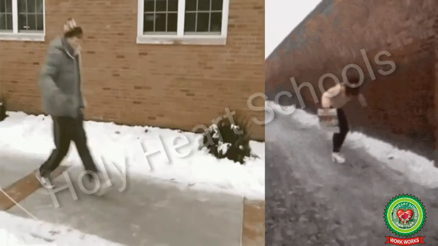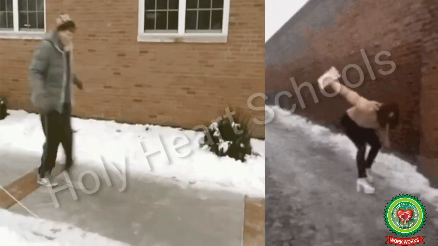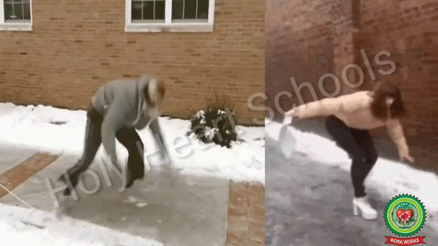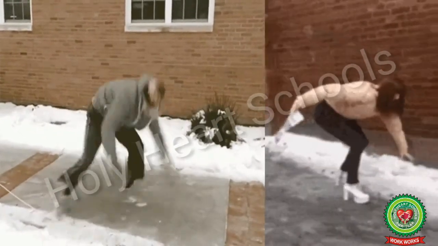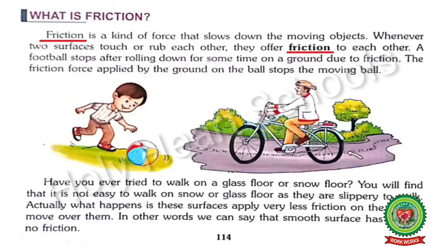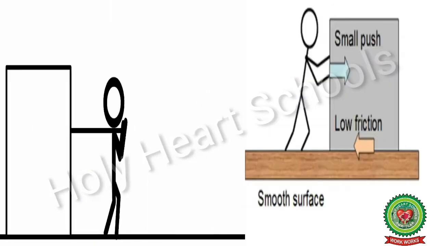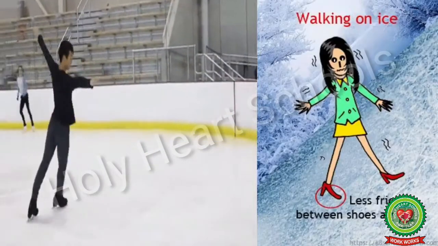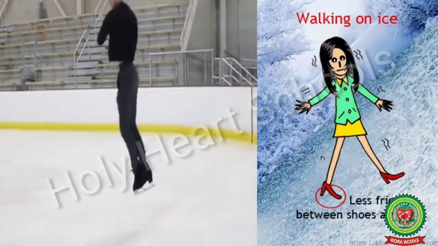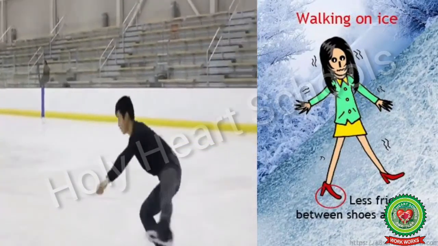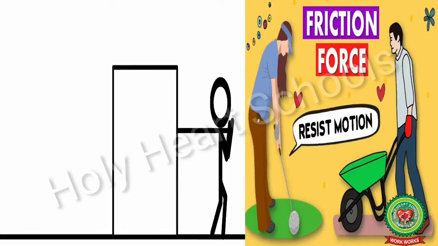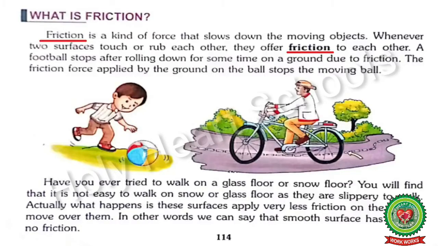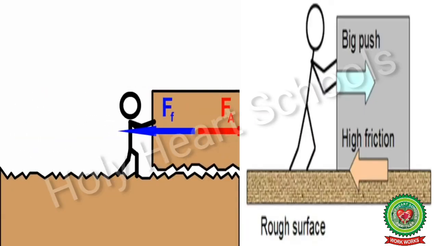Have you ever tried to walk on a glass floor or snow floor? You will find that it is not easy to walk on snow or glass floor as they are slippery. Actually, what happens is these surfaces apply very little force on the objects. In other words, we can say that a smooth surface has little or no friction because a smooth surface has less resistance than a rough surface. But on the other side, a rough surface has more friction.